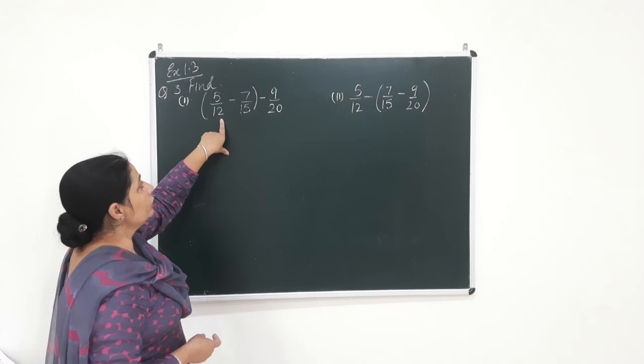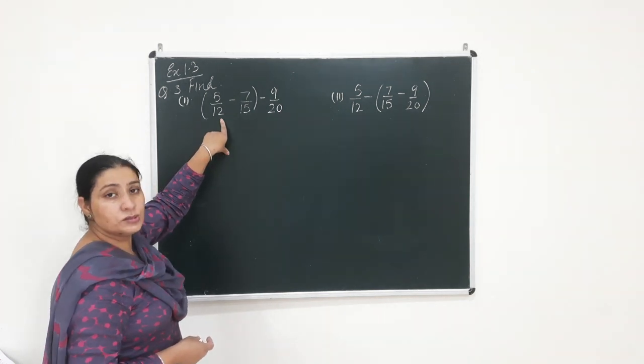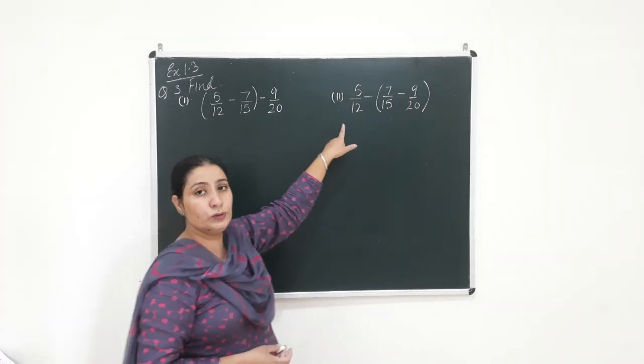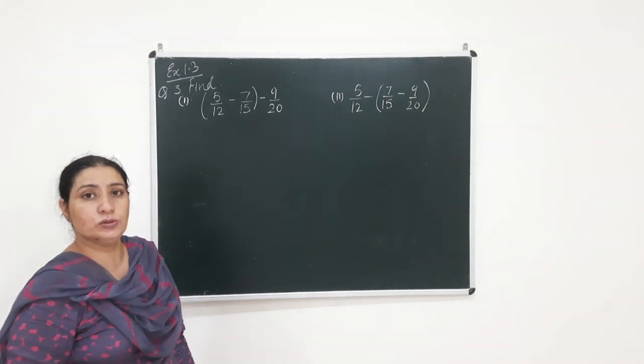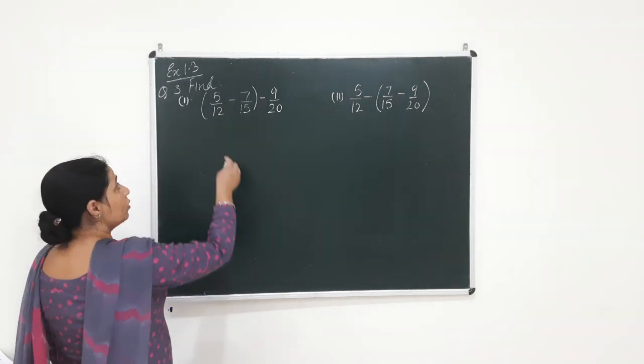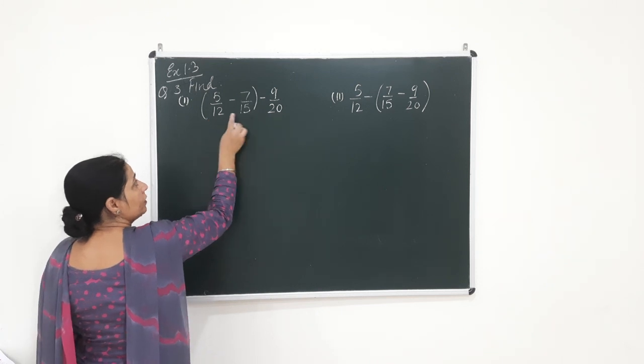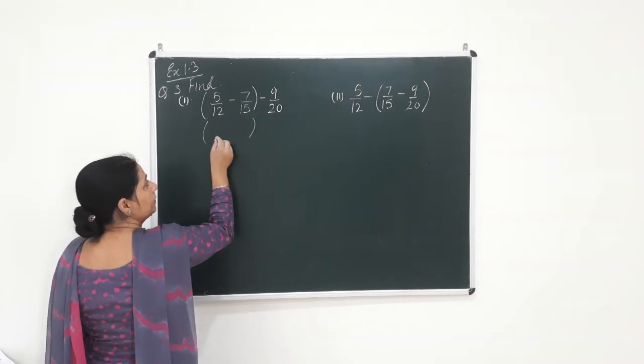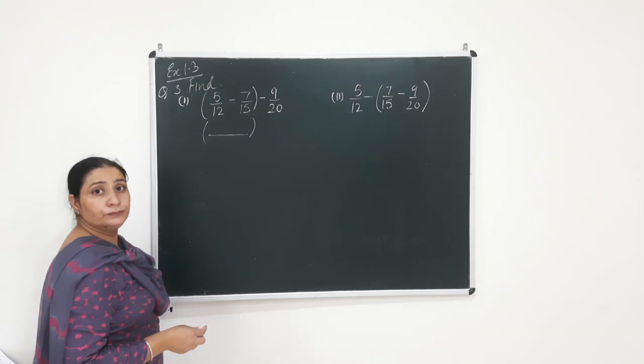So beta, now we are going to solve the sums. There are two parts of this sum given to you. So we are going to do the solution of this first of all, and then we will conclude some results with it. So how are we going to solve it? First of all, inside the bracket we will take the LCM.